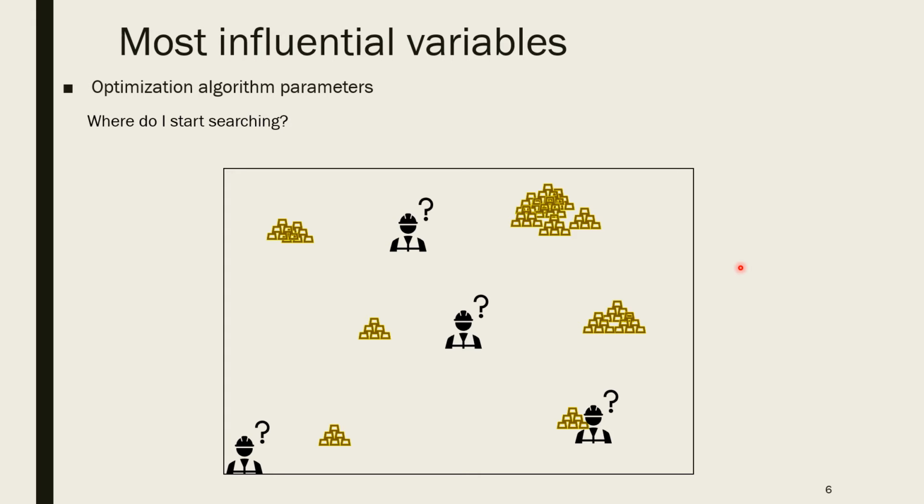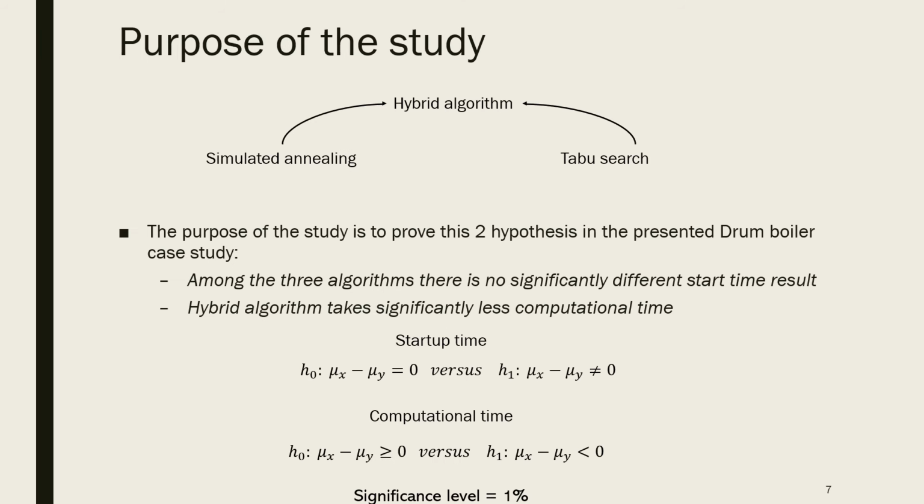Finally, the optimization algorithm parameters. Among the optimization parameters, the most important is the initial solution or seed. In other words, where do I start searching? For this research, I developed a metaheuristic hybrid optimization algorithm to perform the operating procedure synthesis of the drum boiler. This algorithm has the principal features of Kirkpatrick's simulated annealing and Glover's taboo search algorithms.